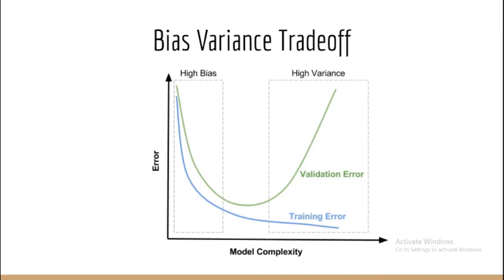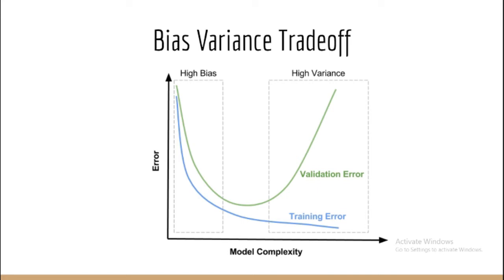In continuation with overfit and underfit, I would like to tell you something about the bias variance trade-off. The goal of any supervised machine learning algorithm is to best estimate the mapping function for the output variable y, given the input data x. The mapping function is often called the target function.